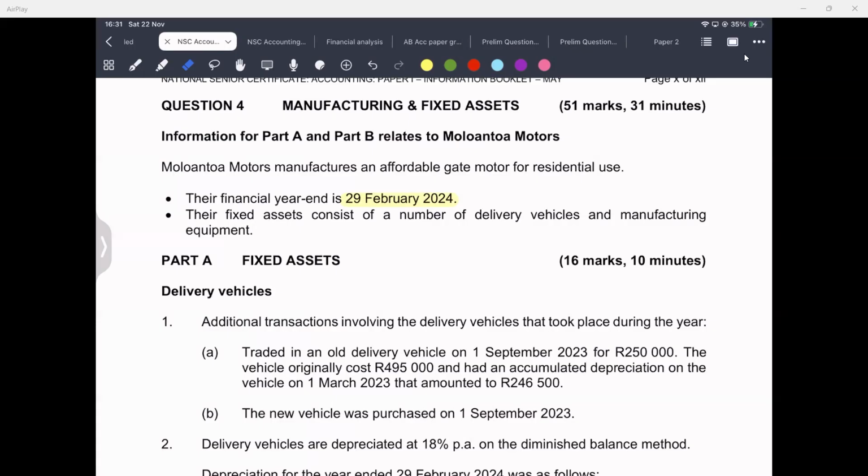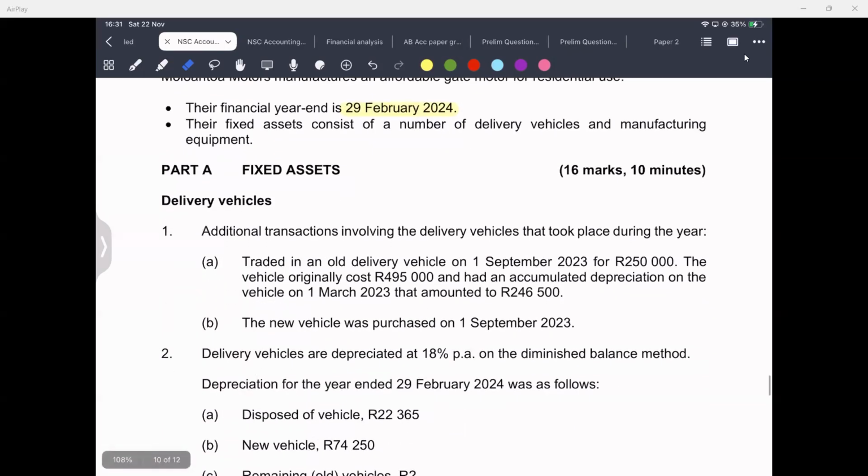Now, for part A, fixed assets, 16 marks, 10 minutes, we've got delivery vehicles. Additional transactions involving delivery vehicles that took place during the year. So, this is what happened between the 1st of March 2023 and the 29th of February 2024.